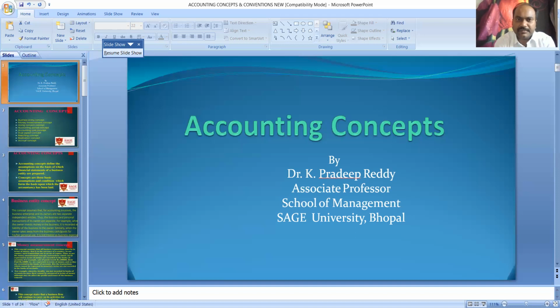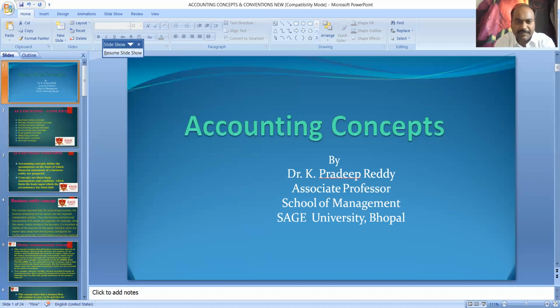And the next one is dual aspect concept. Why is it a dual aspect concept? In India, we are following the double entry system, unlike in the US, where they follow a single entry system, and it is called only a single aspect concept.